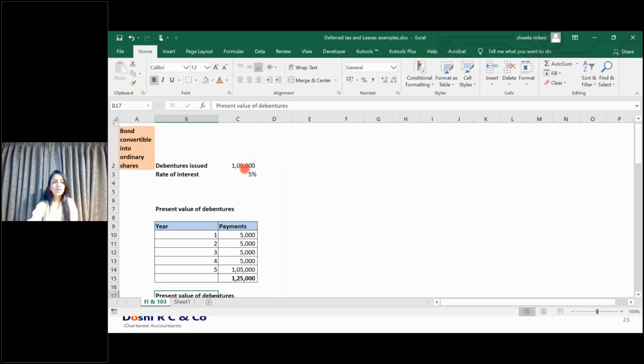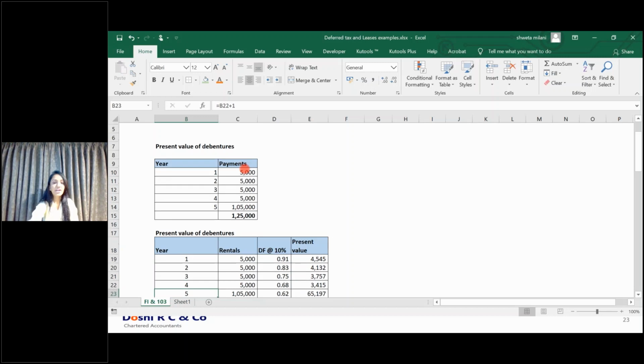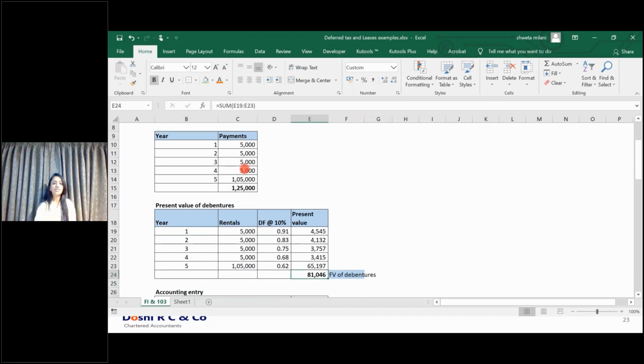In that case, what will we do? We will discount the debentures to present value, and that will be the value at which you will recognize the debentures. So you have discounted the debentures using the incremental borrowing rate of the company and the present value has been arrived at 81,000. This concept was discussed in detail during day 2. So whoever were present on day 2, you will get a better grip on this concept.